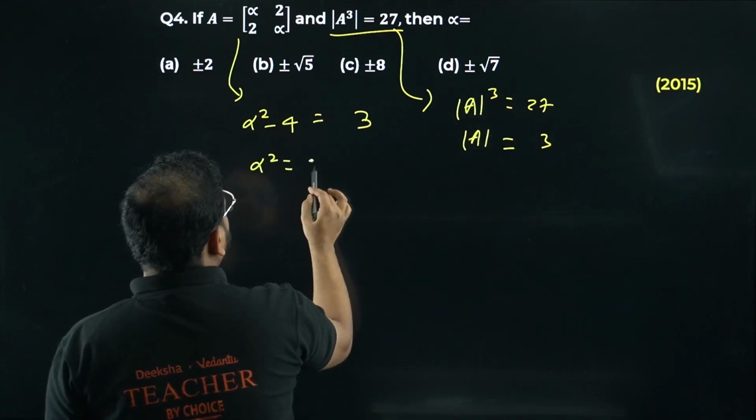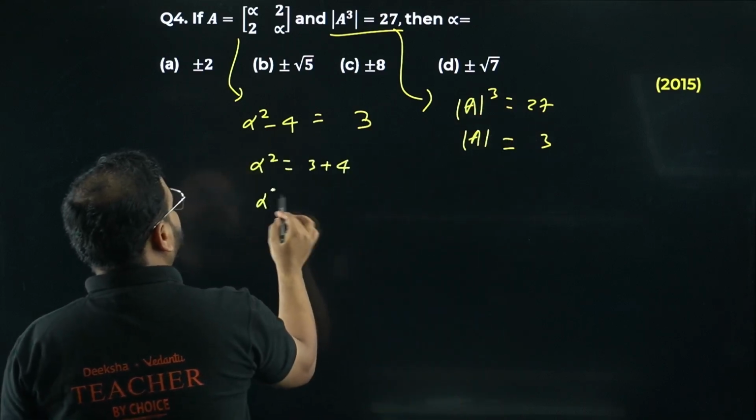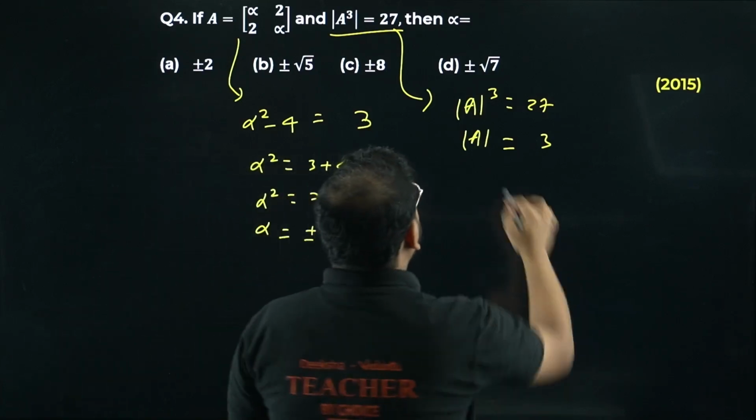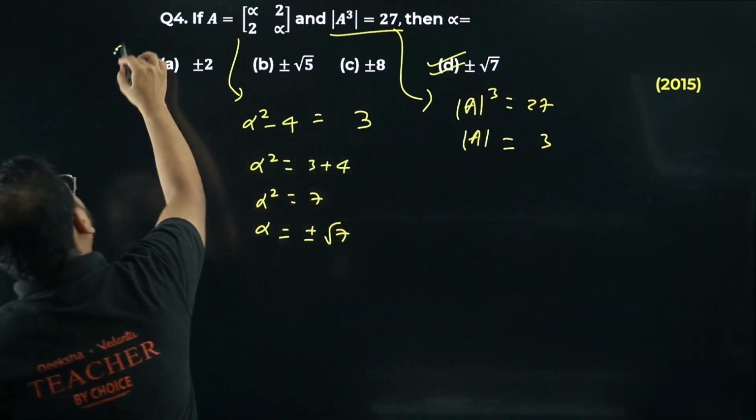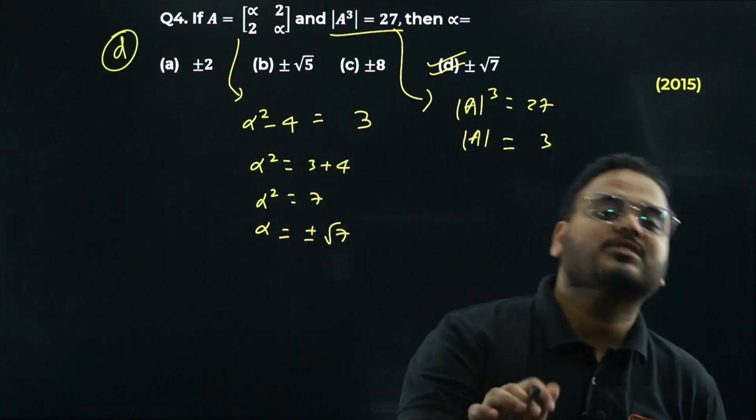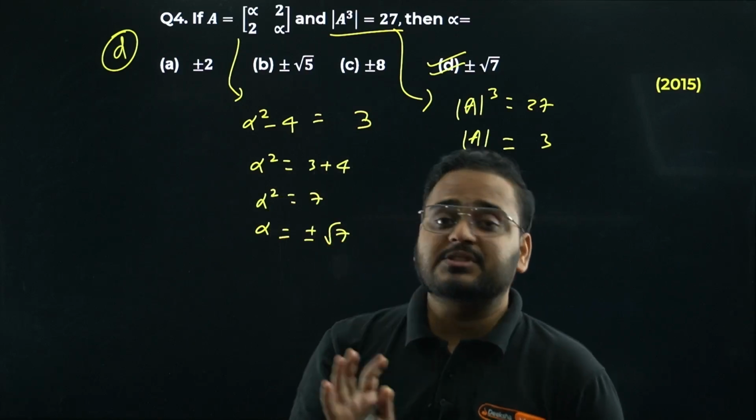Now write this. Alpha square equals 3 plus 4, so alpha square equals 7. It means alpha equals plus minus root 7. Option is D. Fourth one is also very simple. I hope you had fun. You can solve this question just by looking at it. That's how easy questions can come in determinant.